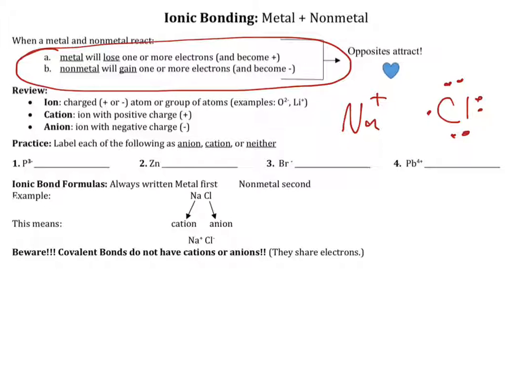And when it gains that electron, I'm going to go ahead and put an X here to show the one that's gained. When it's gaining a negative charge, it becomes negative. So what ends up happening is sodium becomes positive, chlorine becomes negative, and what do opposites do? Opposites attract. And so the positive sodium cation is attracted to the negative chloride anion.